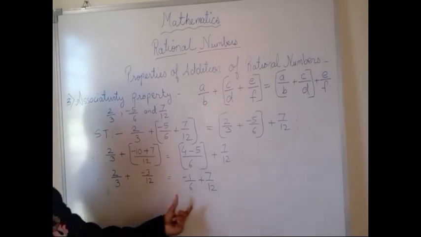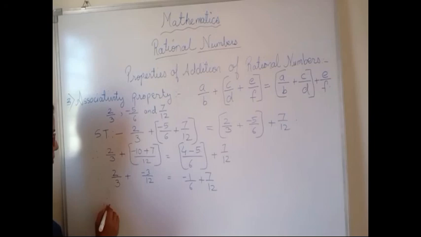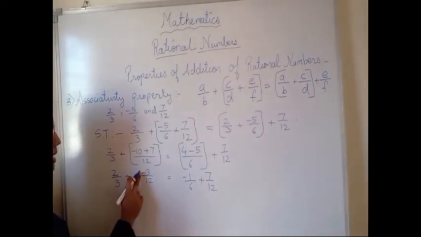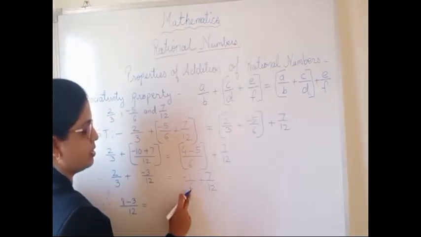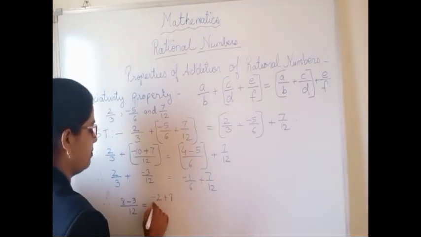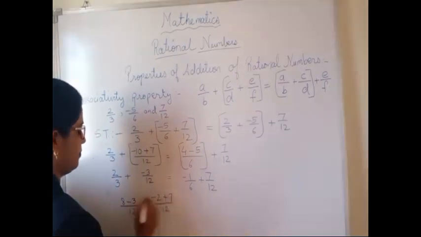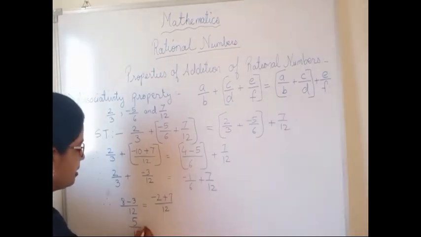Now here on both sides we will have 12 as the LCM. So therefore 3 4s are 12, so 2 4s are 8, plus minus, so it will be minus 3 upon 12. Equals, here the LCM is 12, so 6 2s are 12, 1 2 is 2, so negative 2 plus 7 upon 12. So 8 minus 3 is 5 upon 12, equals 5 upon 12.